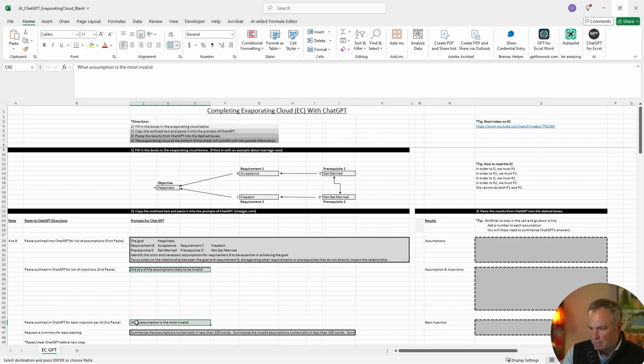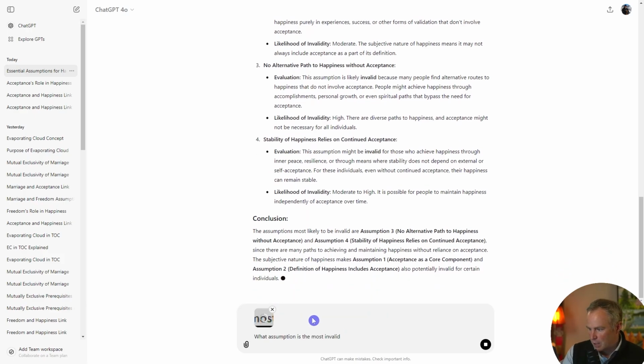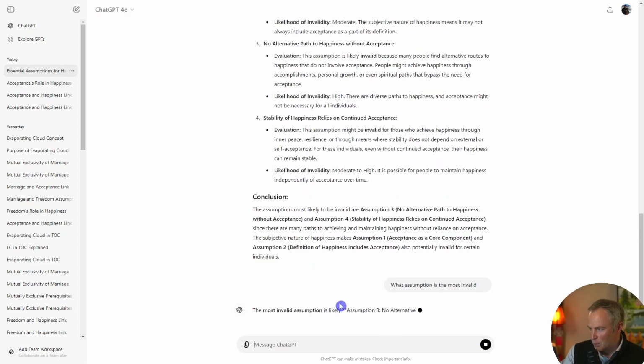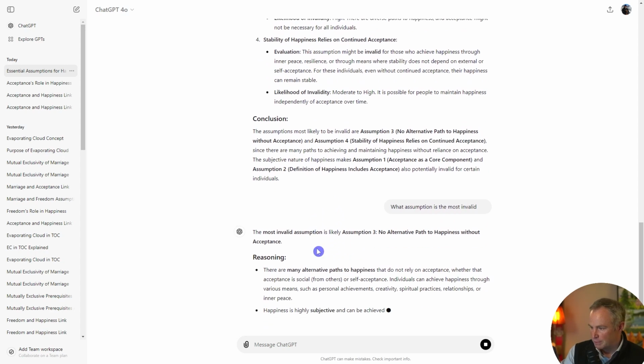What assumption is the most invalid? Paste that into there, get rid of the JPEG, and it'll provide you the most invalid assumption.